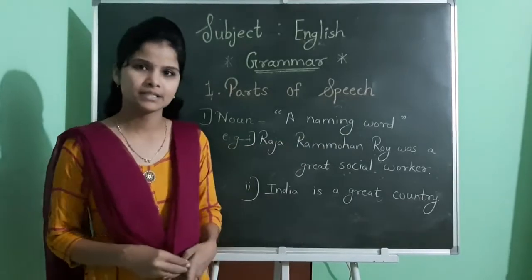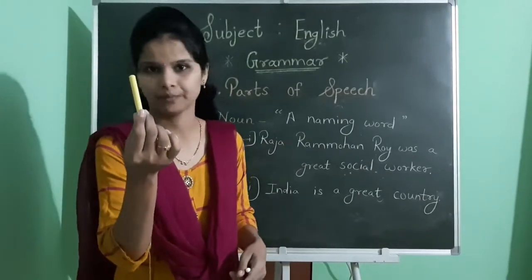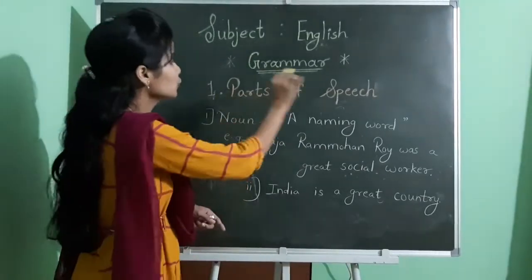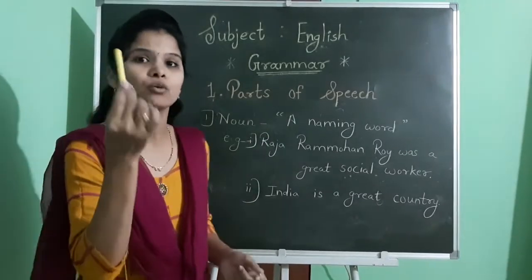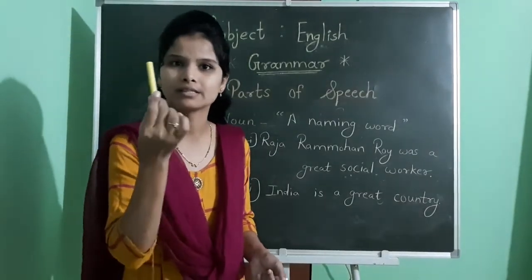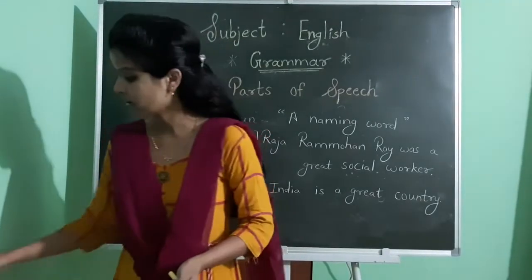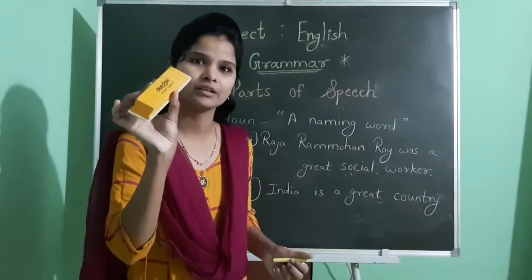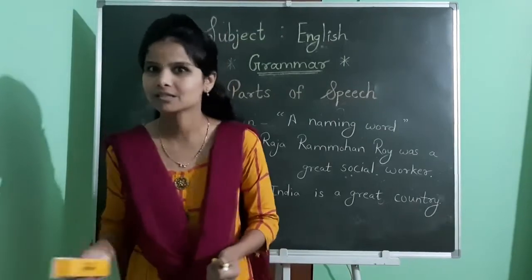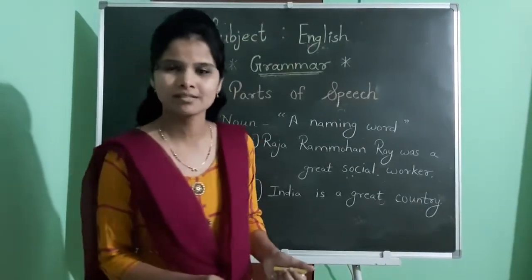For example, see, if I will show you this one that I am using to write on this board. So what do we call this? This is chalk. So chalk is the name of this thing, no? Then if I will show you this one, it is called a duster. So duster, chalk, these are the names of these things, right?